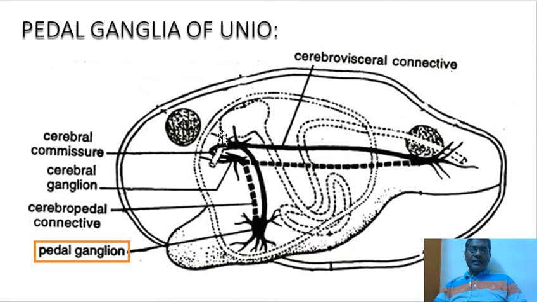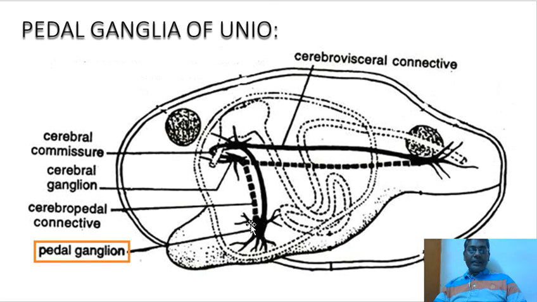The brain consists of three pairs of ganglia, their connectives, commissures and nerves. Pedal ganglia are a pair of ganglia in the foot at the junction of foot and visceral mass, as I've labeled here. So this is the foot region where the pedal ganglia are present. Pedal indicating leg or foot. The two ganglia are joined together to form a bilobed mass.